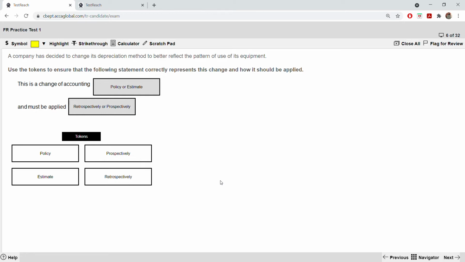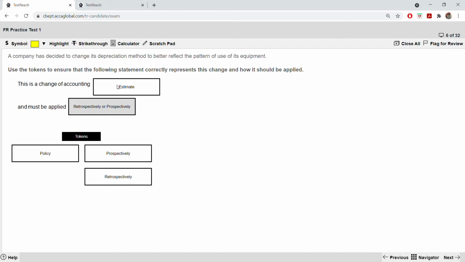It's a change in accounting policy or estimate. Change in accounting estimate. You have to understand, if a depreciation is changed, is it a change in accounting policy or an estimate? It's a change in accounting estimate, because when you're doing depreciation, you are estimating only. Next, there's a whole IAS 8 on that.